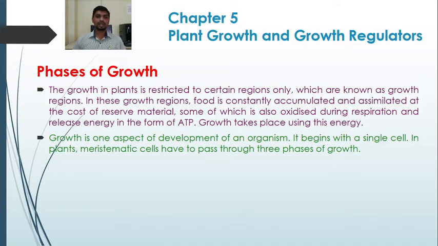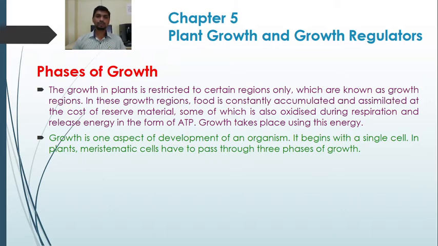The growth in plants is restricted to certain regions only where the meristem is located, which are known as the growth regions. In these growth regions, food is constantly accumulated and assimilated at the cost of reserve material, some of which is also oxidized during respiration and releases energy in the form of ATP. So what happens at the growth region where meristem is present?